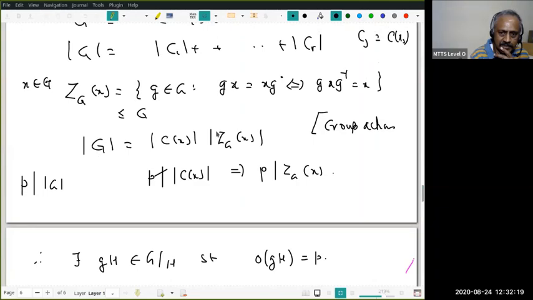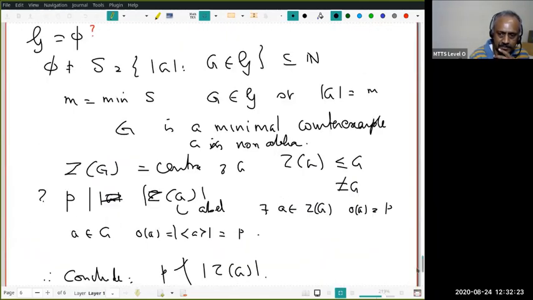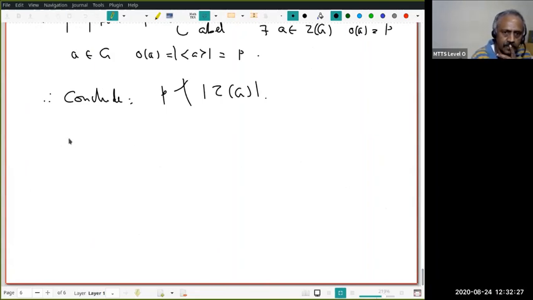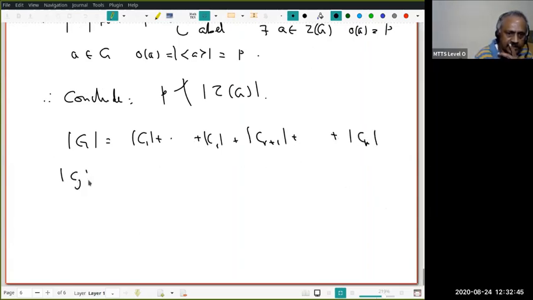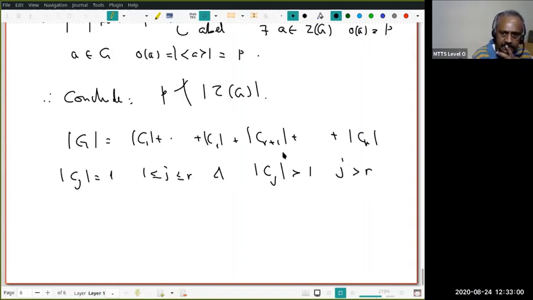Now let the class equation be: order of G equals |C1| + ... + |CR| + |CR+1| + ... + |CK|, where |Cj| equals 1 for 1 ≤ j ≤ R. These are all singleton orbits, and |Cj| is greater than 1 if j is greater than R. Now we know |Cj| equals 1 if and only if it consists of one element, and that element must be a central element.